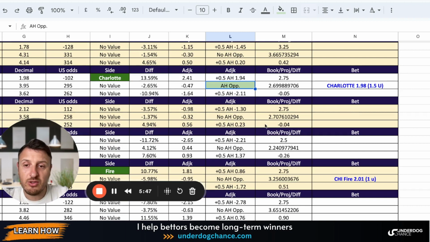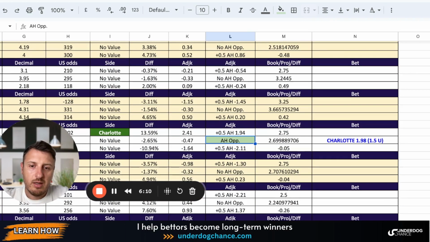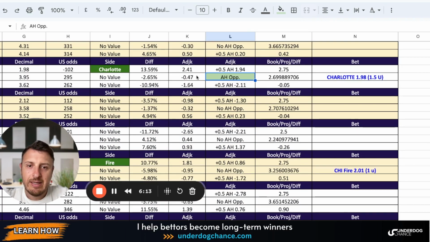Maybe a lot of things, but those are all basic things in sports betting, which I think every sports bettor should understand. So moneyline games, 1x2, Asian handicap opportunities, adjusted Kelly criterion, discrepancy, difference between implied probabilities and your projected probabilities, minimum odds, and the value based on your preset criteria. So those are all things that we should understand. And based on my projections, I found that Charlotte win is a value bet. Okay, so Charlotte should win this game. It is 1.5 unit play.